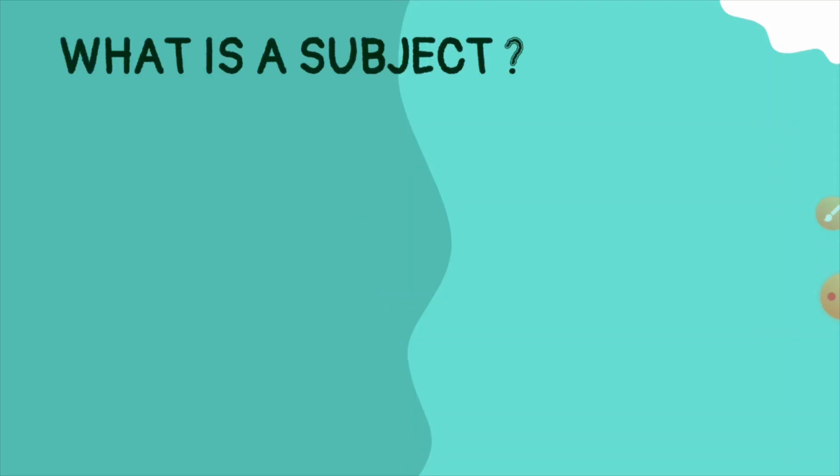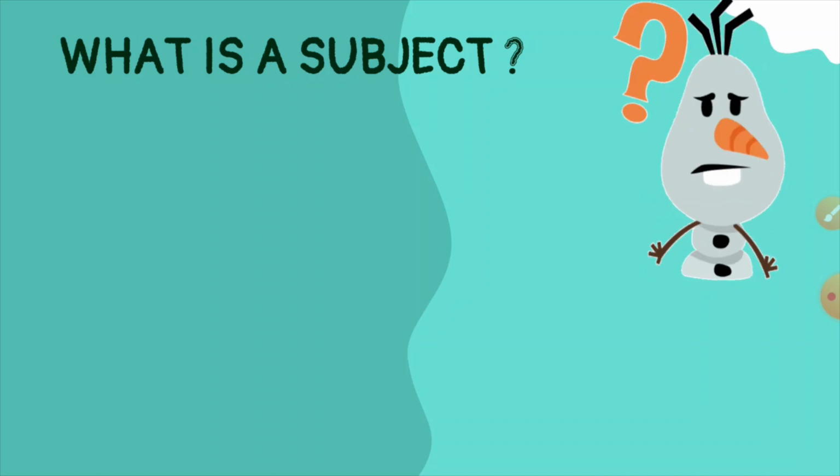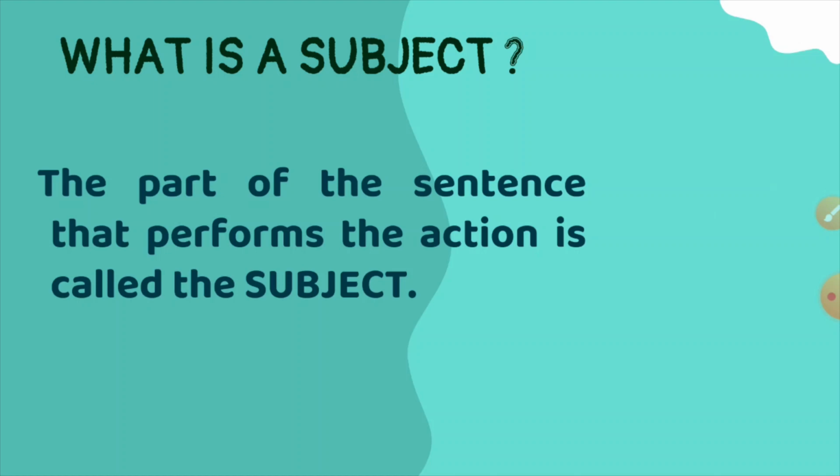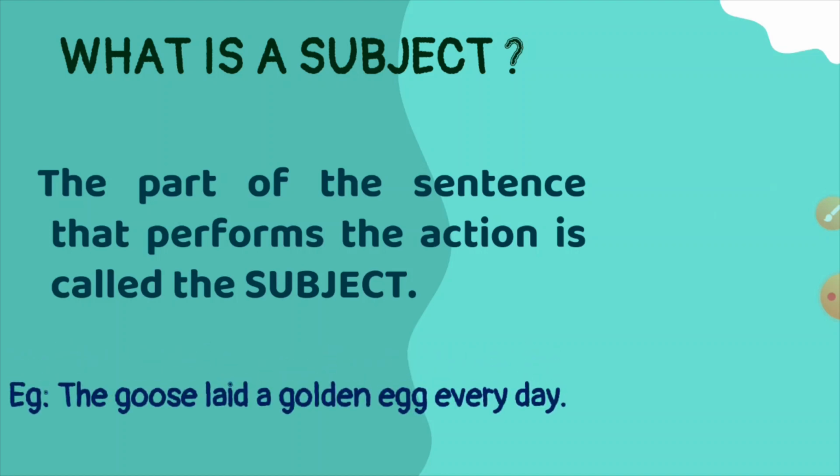Isn't it still confusing? What is the meaning of subject after all? Let me explain to you. So, dear students, the part of the sentence that performs the action is called the subject. Subject is the hero of the entire sentence. A subject can be a word or a group of words or a pronoun in a given sentence. Here, the example is: the goose laid a golden egg every day. So, who laid a golden egg every day? Who is the action doer? The goose. So, the goose is the subject in this sentence.